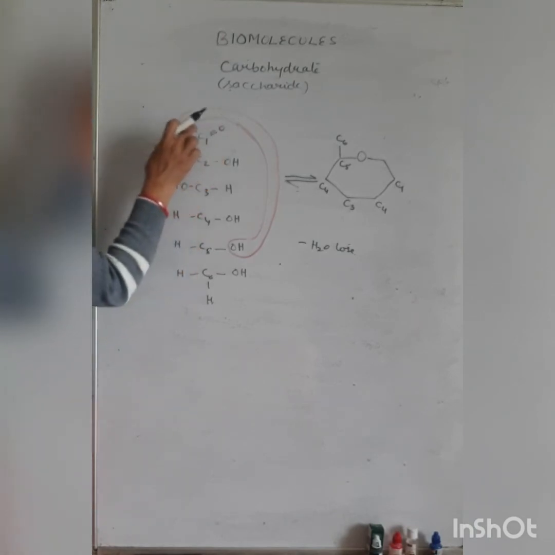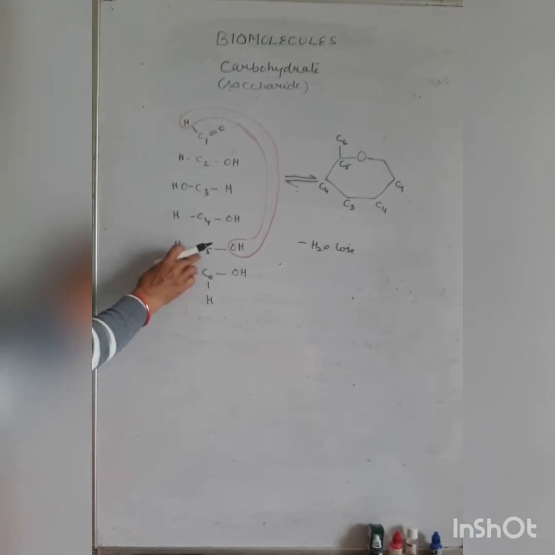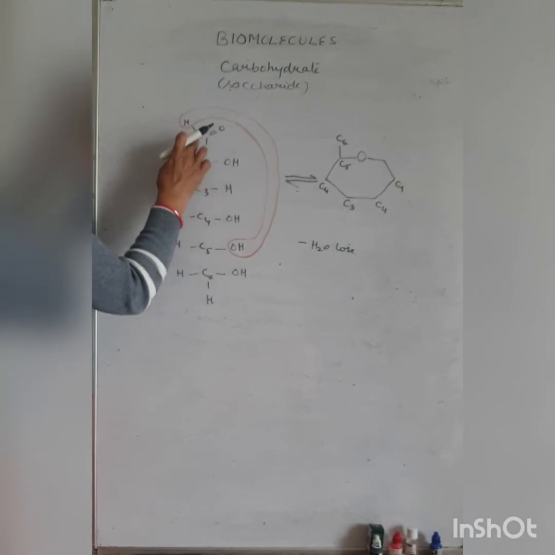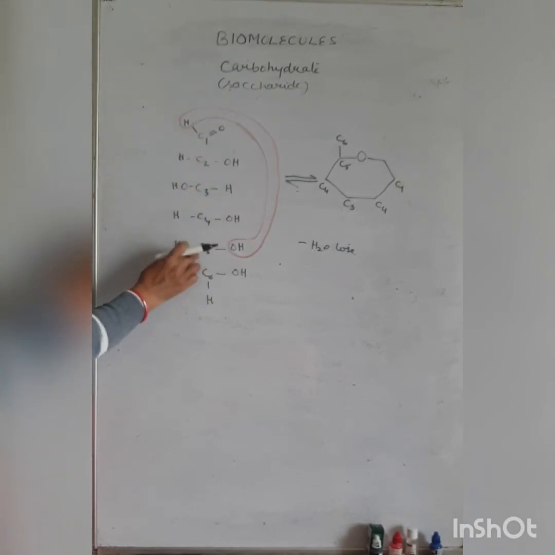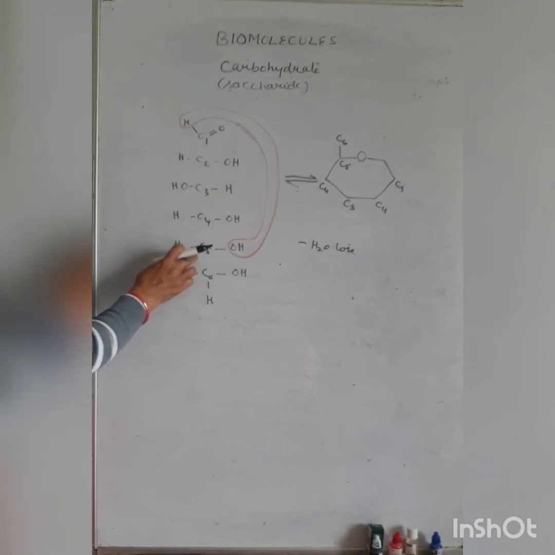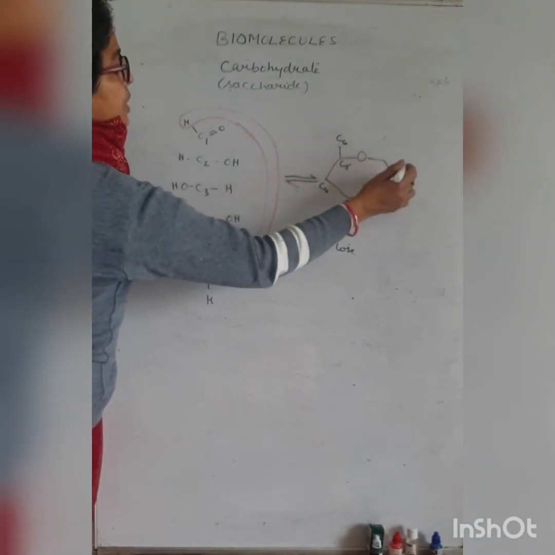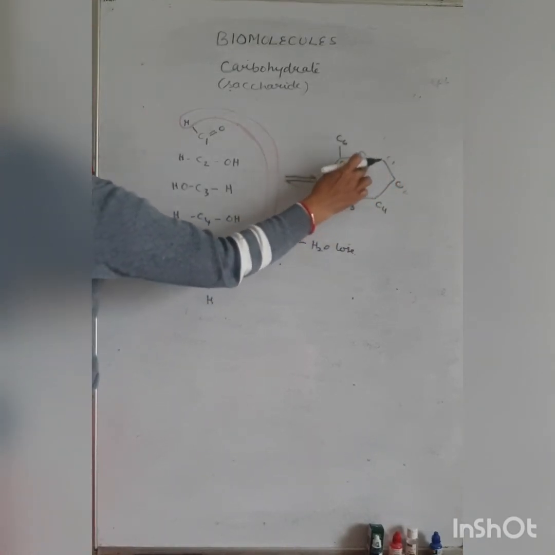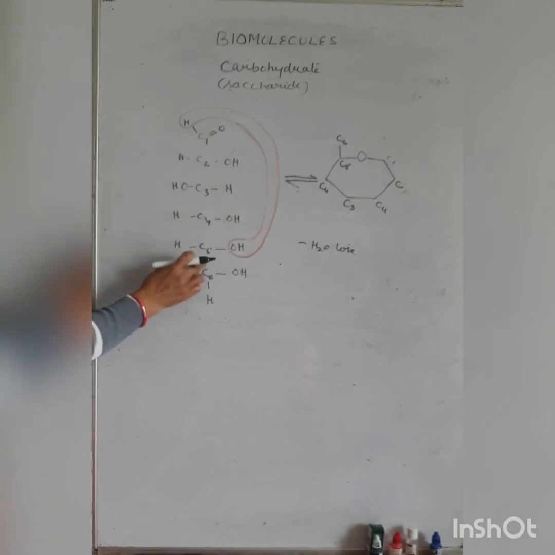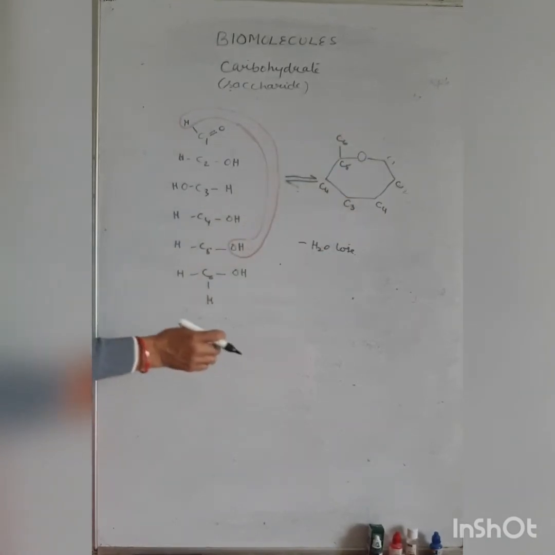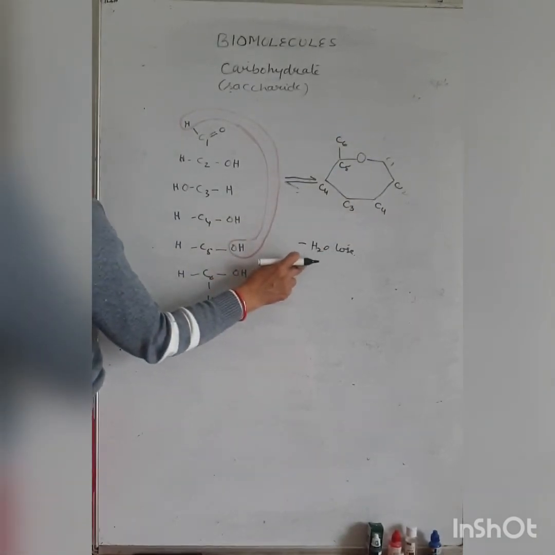This oxygen is common for carbon 1 and carbon 5. When the bond is formed, carbon 1 and carbon 5 come close to one another and share the oxygen. So the ring form is formed and one water molecule is lost.